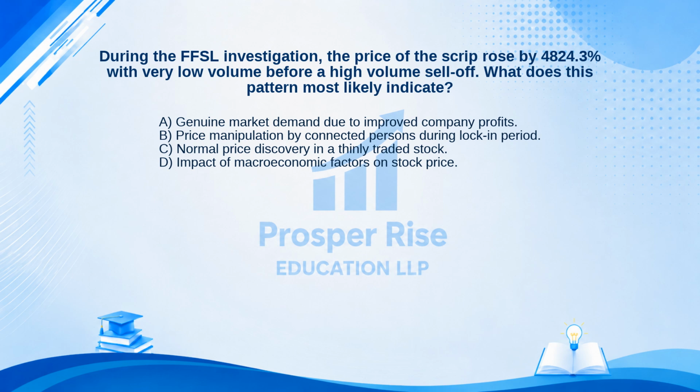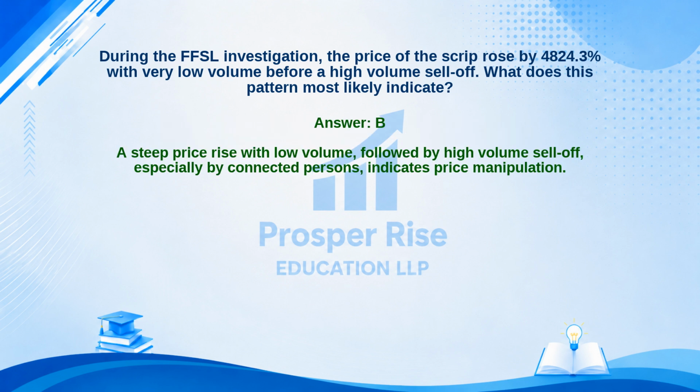Genuine market demand due to improved company profits. B. Price manipulation by connected persons during lock-in period. C. Normal price discovery in a thinly traded stock. Or D. Impact of macroeconomic factors on stock price. Take a moment to pause the video and decide. The correct answer is option B. Let's see why.